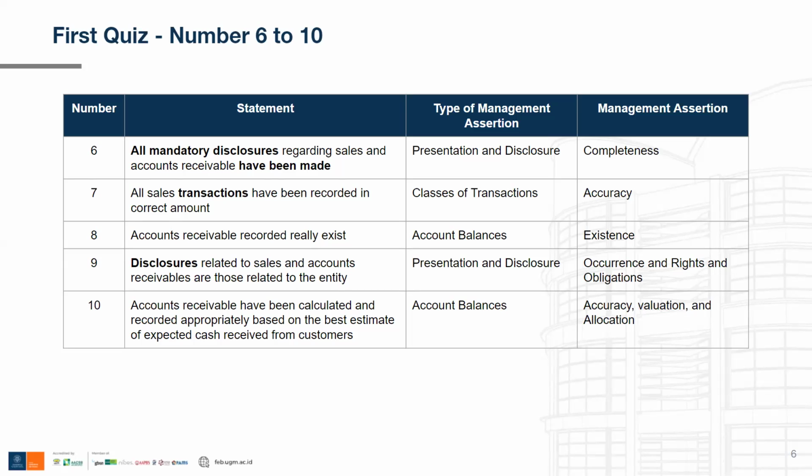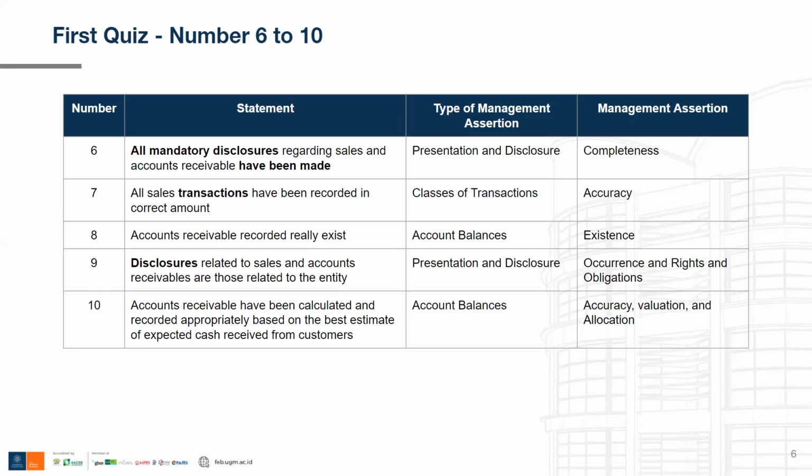For the ninth statement, disclosures related to sales and accounts receivables are those related to the entity. Like I said for the previous statement, anything that mentioned about disclosures, the correct type of management assertion is the presentation and disclosure one. So yeah, it is the correct type of management assertion, and the correct management assertion is occurrence and rights and obligation.